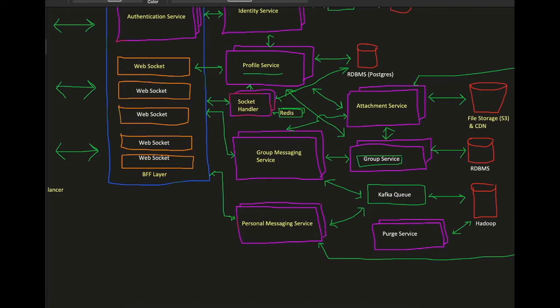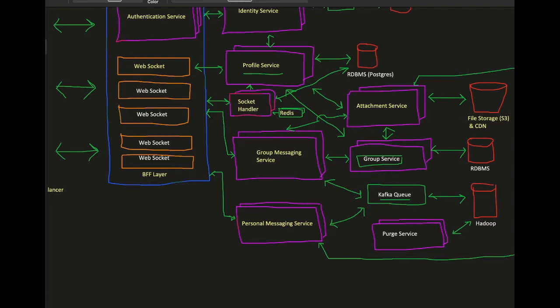And both of these services will also be connected to a Kafka queue, because if the user is not available or online, then Kafka will store that message temporarily for them, so that this message is not lost. And whenever this user comes back online, the message will be delivered. In case we want a persistent sort of system, in the case of WhatsApp, let's say user A sends a message to user B who is not online, then this message will be stored at Kafka, and if the user comes back in say 10 days, then the message will be delivered to them.